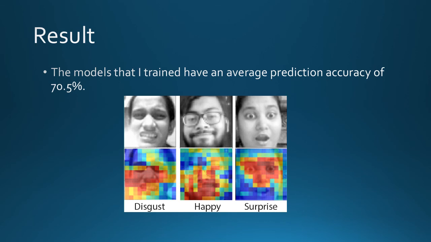Also, there is a result of how the models perform. As you can see, here is an image from different classes and below is the occlusion map, which shows which part of the image decided the prediction, and the red area shows the part with the most impact on that decision.